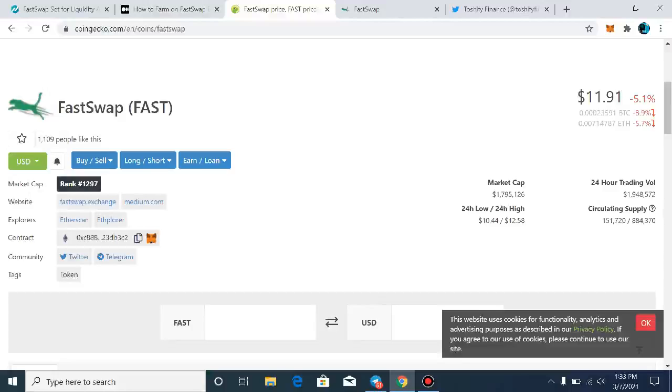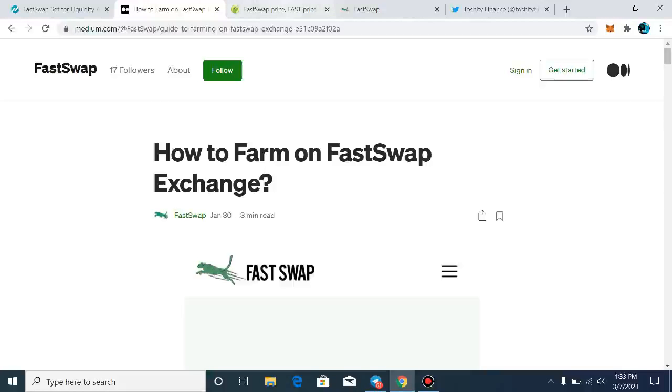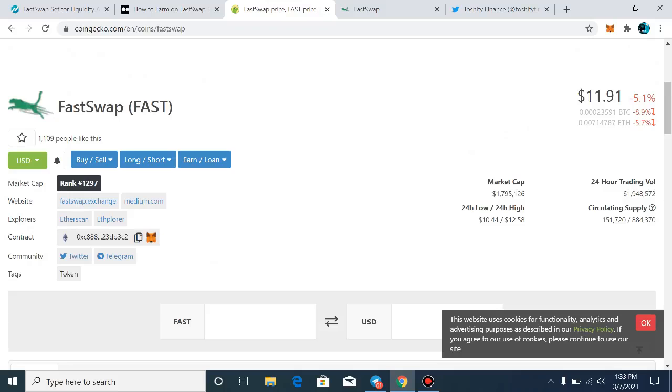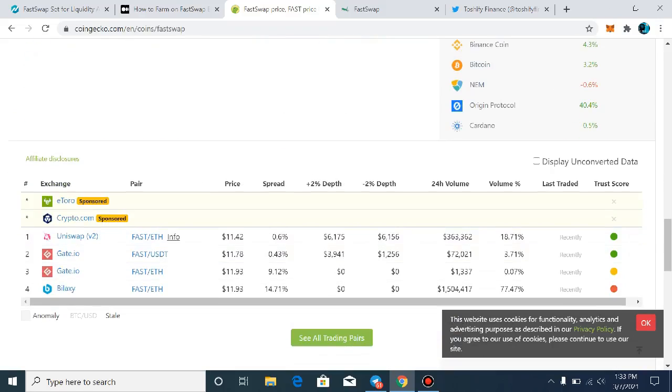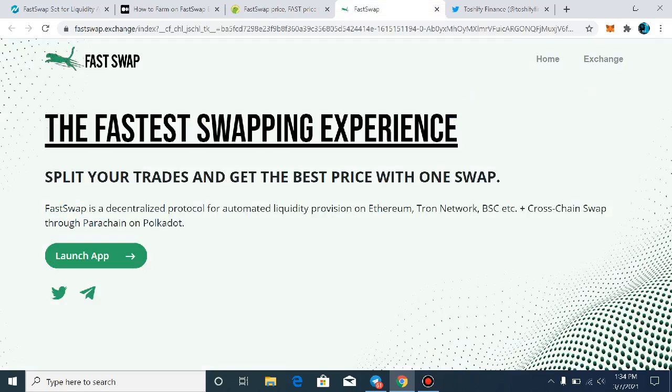FastSwap is a decentralized protocol for automated liquidity provision on Ethereum, Tron, and BSC, with cross-chain swap through the parachain on Polkadot. In this video, I will tell you how you can farm on the FastSwap exchange and how you can acquire the Fast token. Right now, this token is available on CoinGecko, so you can check out the entire data of this token, and you can also purchase it from the Uniswap exchange, Gate.io, Bilaxy exchange, or directly from FastSwap just by clicking on launch app.